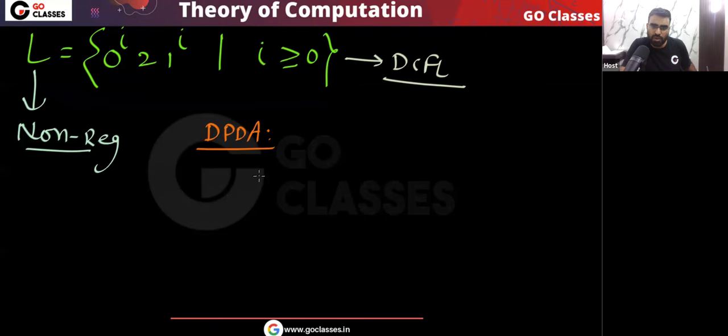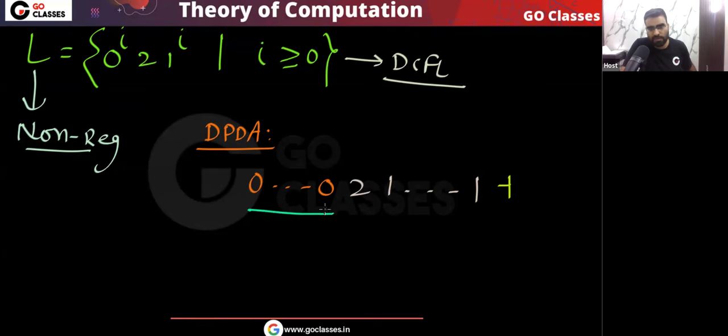Your DPDA will basically work like this: when zeros are coming, we will push. When the 2 comes, we will skip it, and after that when the ones are coming, we will pop. And remember, in the DPDA there is an end marker symbol. This symbol will tell you that the string has ended.